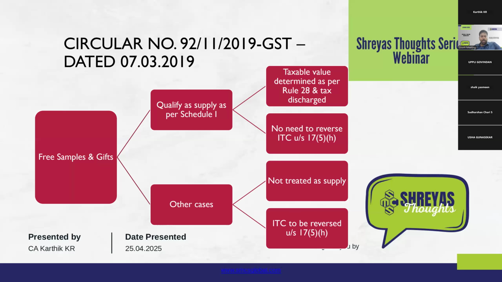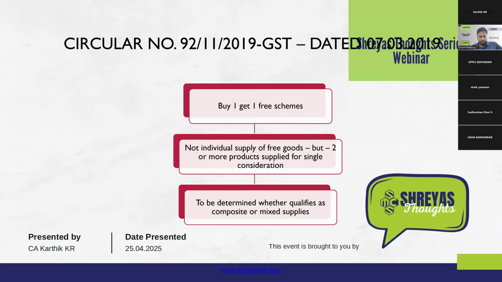But in cases where such a transaction is not covered under Schedule 1, it will not be treated as supply. So there will not be any output tax generation. Since there is no output tax generation, the normal provisions of 17(5)(h) apply, where any item that is given as a gift or a free item, the ITC needs to be reversed. So that aspect has been clarified by Circular 92 of 2019.